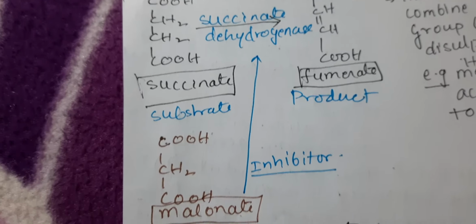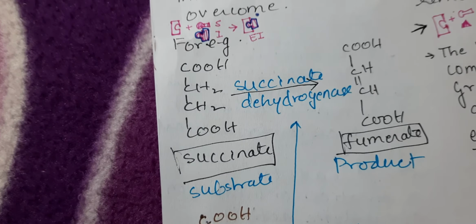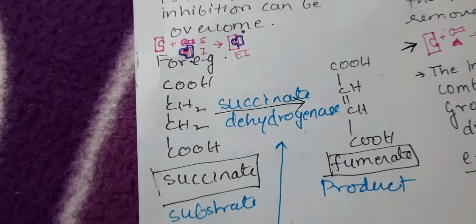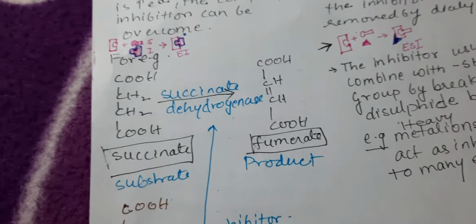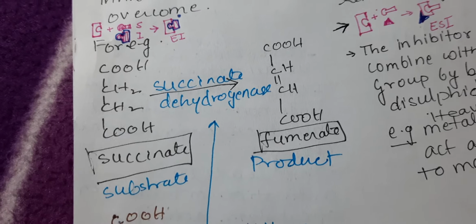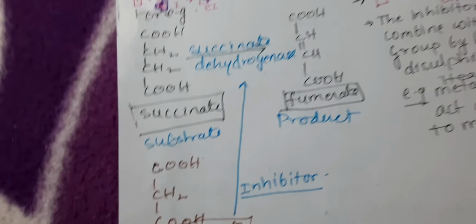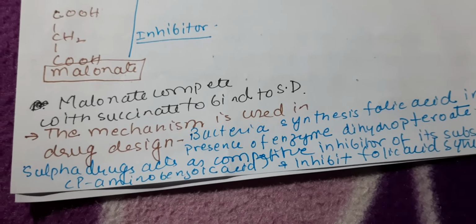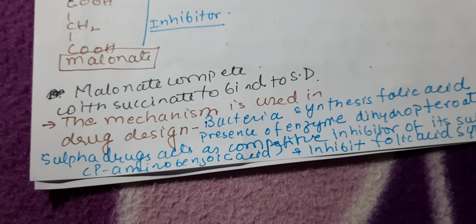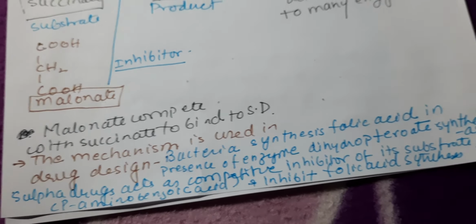Now there is an inhibitor called malonate. Malonate resembles succinate. See, just it is 3 carbon and this is 4 carbon. So if the concentration of malonate is more, then the succinate dehydrogenase will bind with malonate instead of succinate. But when it binds to malonate, it will not form the fumarate. Then similarly, this particular strategy is also used in drug designing.